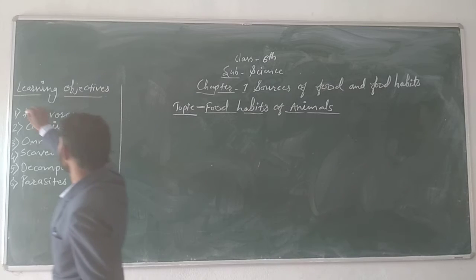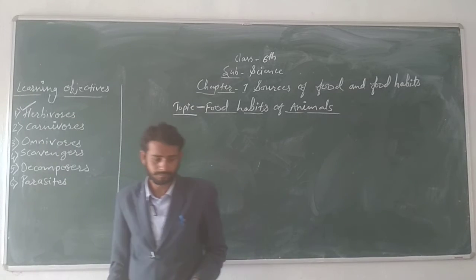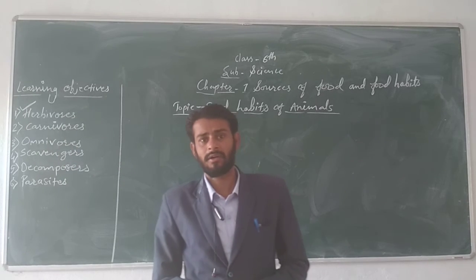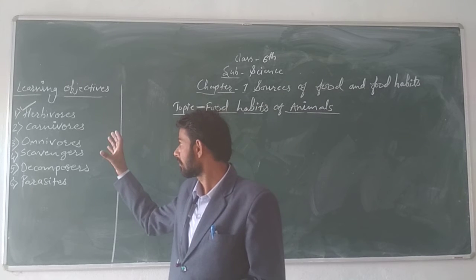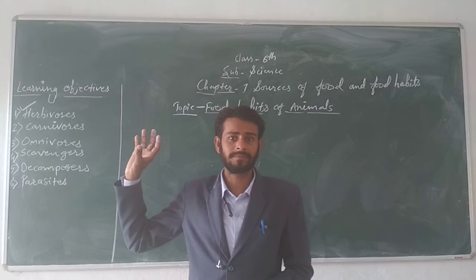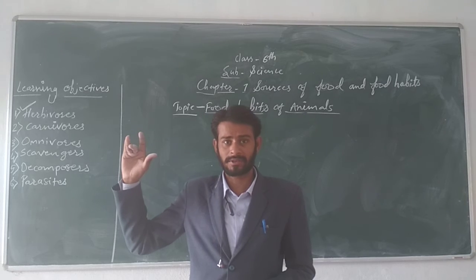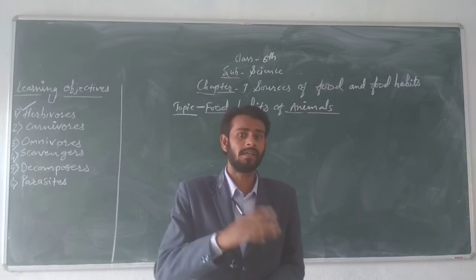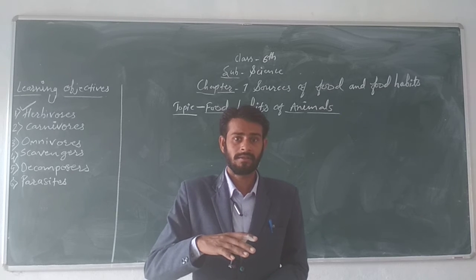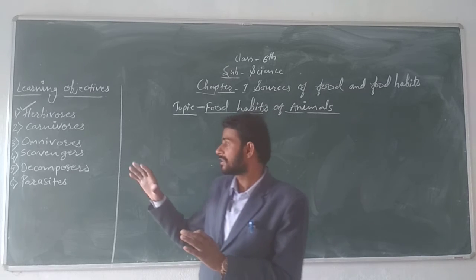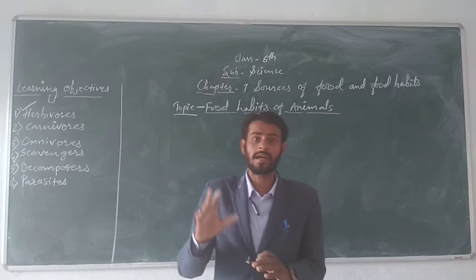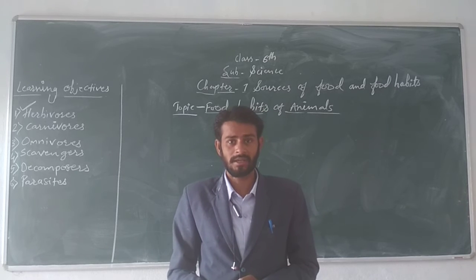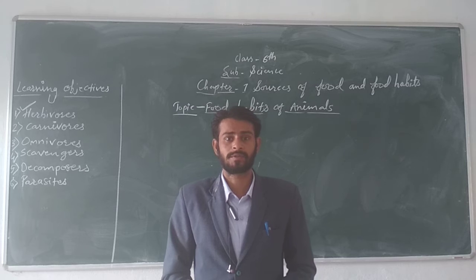The first, herbivores. The name itself proves it: herbs, that means the animals which feed on herbs or plants. The animals that eat only plants and plant products are called herbivores.